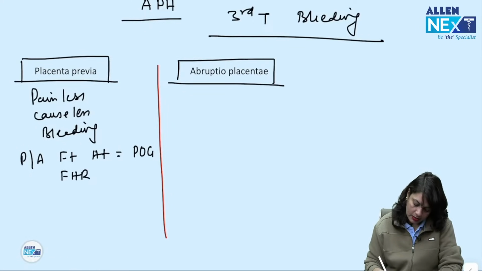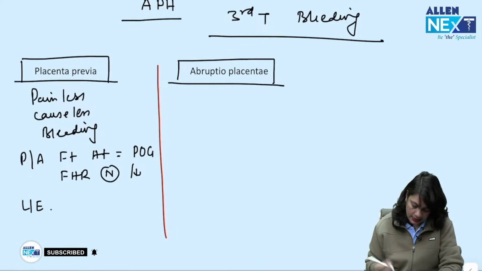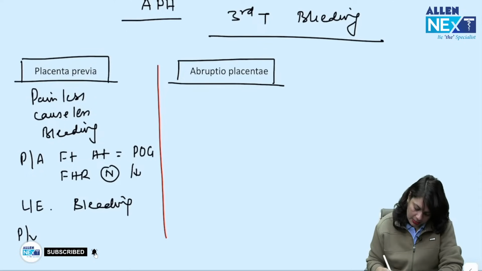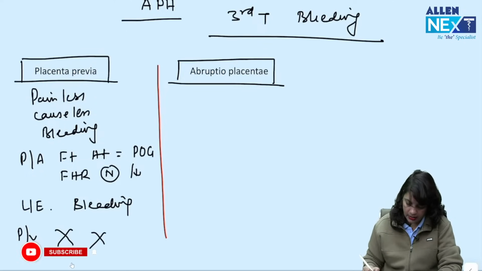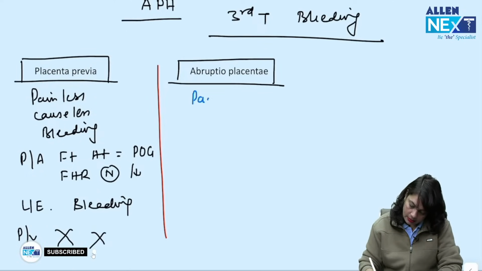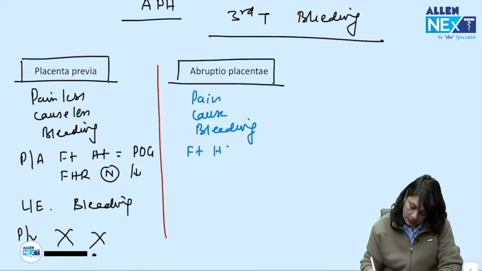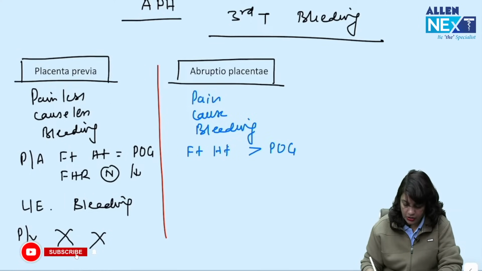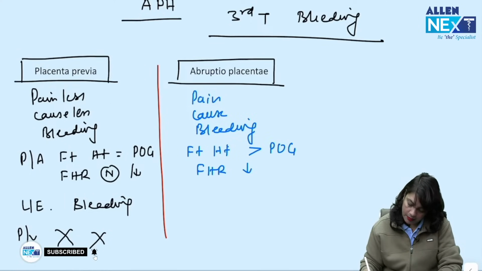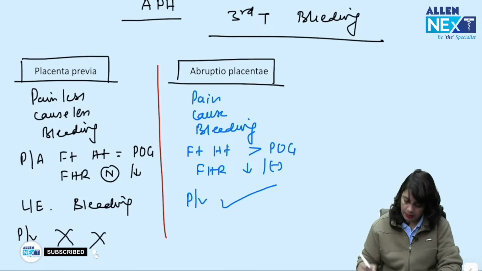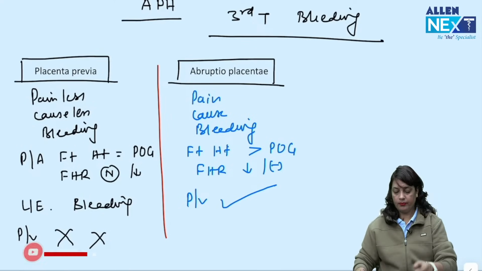Fetal heart rate can be normal or decreased, and on local examination there can be bleeding present, but per vaginum examination is contraindicated. In abruptio placentae it is painful bleeding, with a cause, and fundal height is more than the period of gestation. Fetal heart rate can be decreased or absent. Okay, per vaginum examination is allowed. Okay, next.